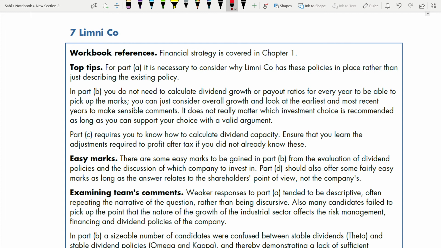In part B, you do not need to calculate dividend growth or payout ratios for every year. I told you, do not. To be able to pick up the marks, you can just consider the overall growth and look at the earliest and the most recent years to make sensible comments. Please don't waste your time doing that.